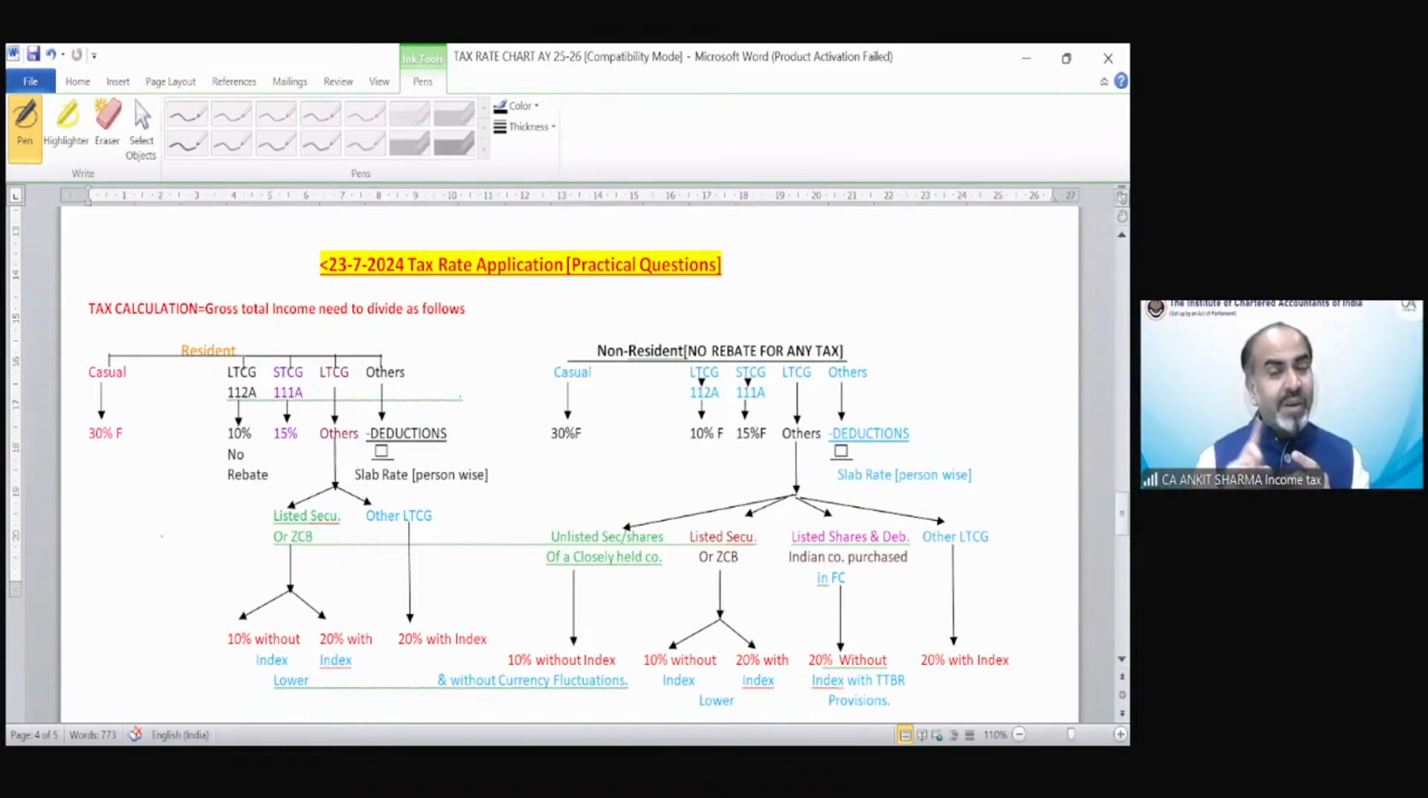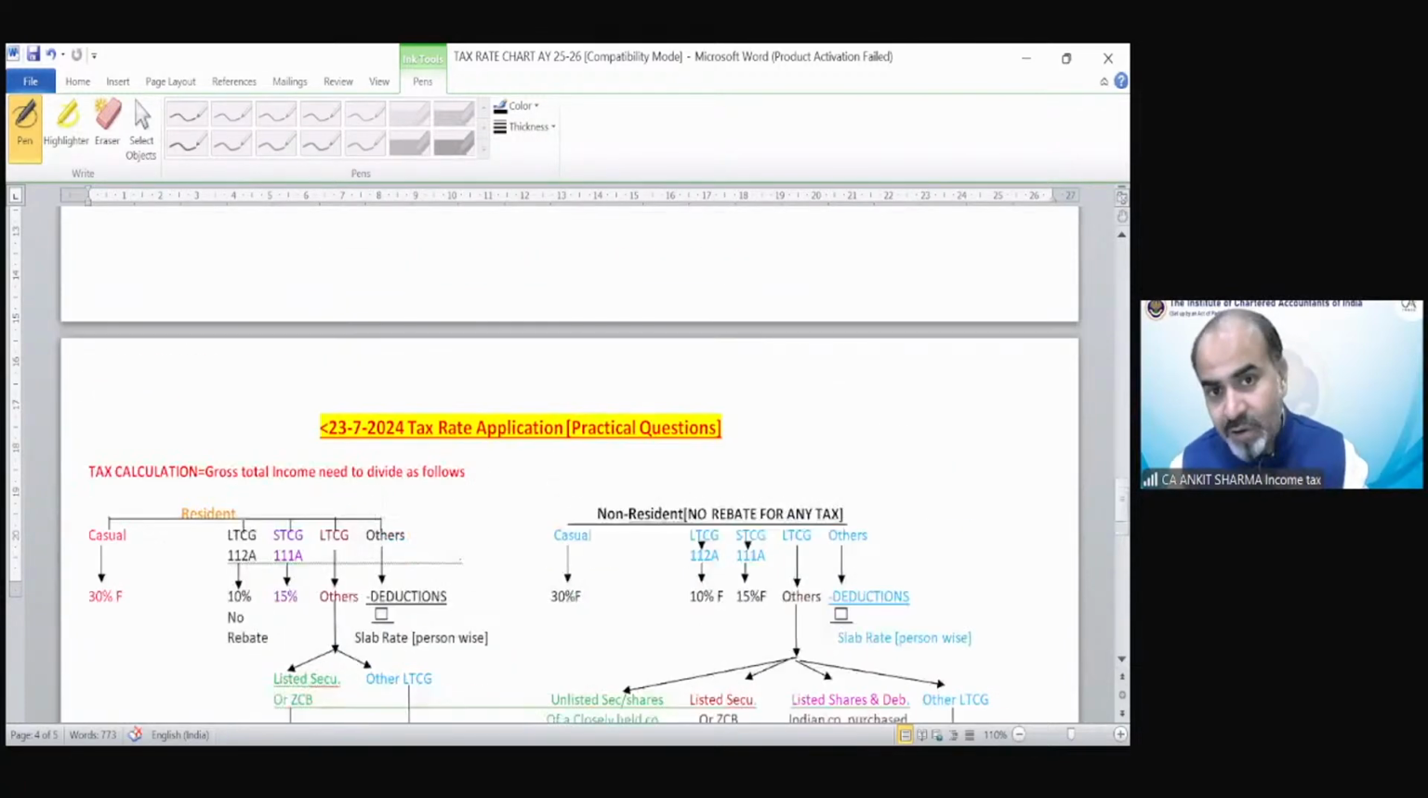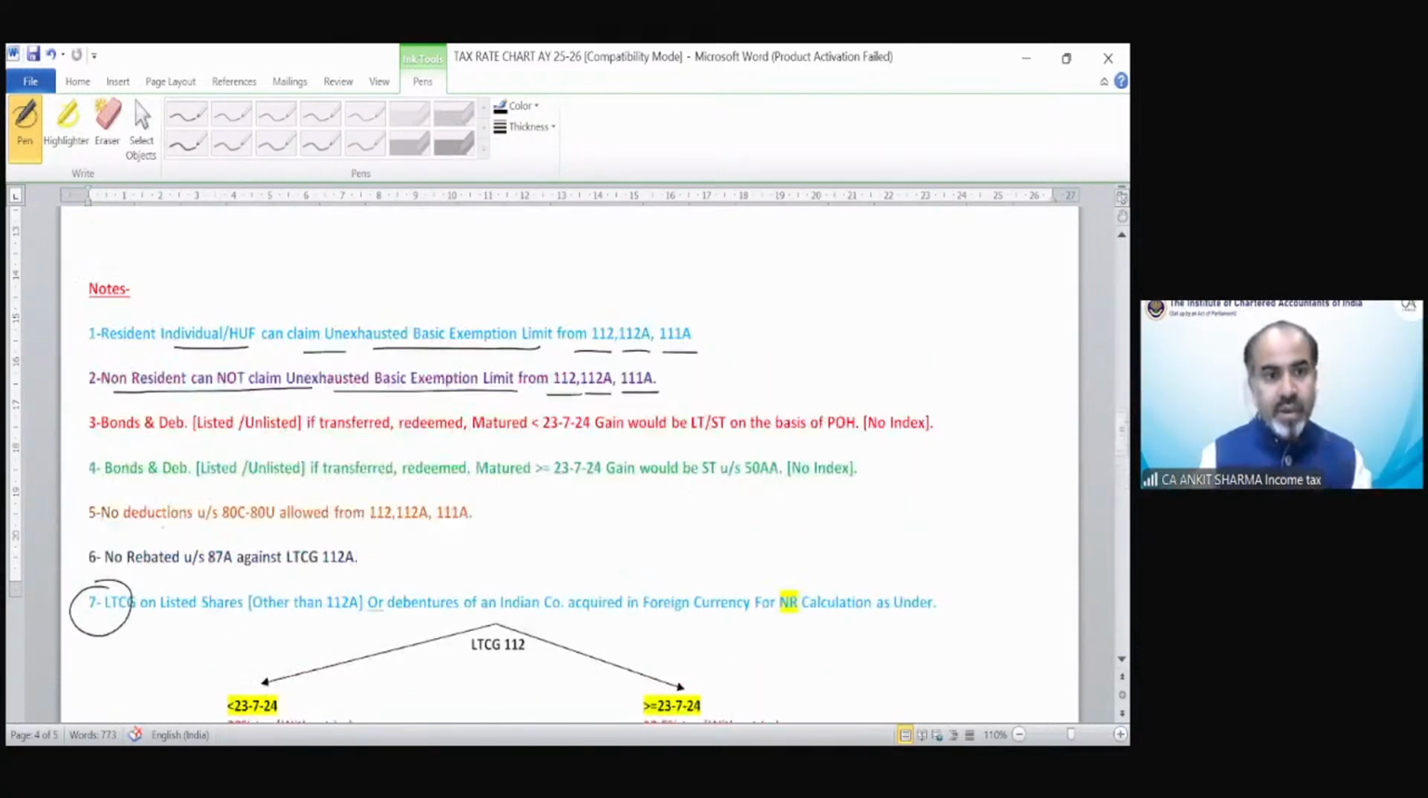So again in chapter 9, we need this diagram which I already prepared for the purpose of calculation of total tax as a whole. So that would really help you in chapter 9 also. Okay. So the basic exemption limit benefit a resident can claim, but a non-resident cannot claim.